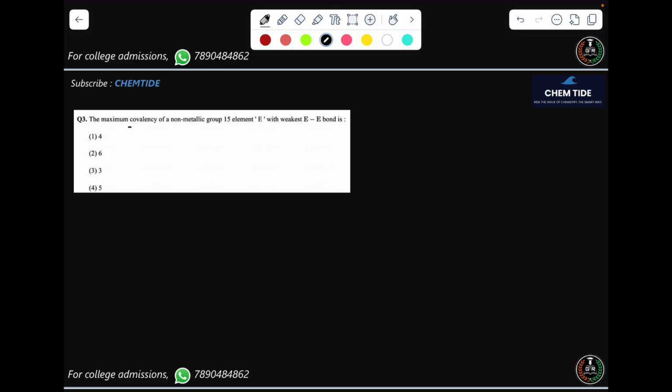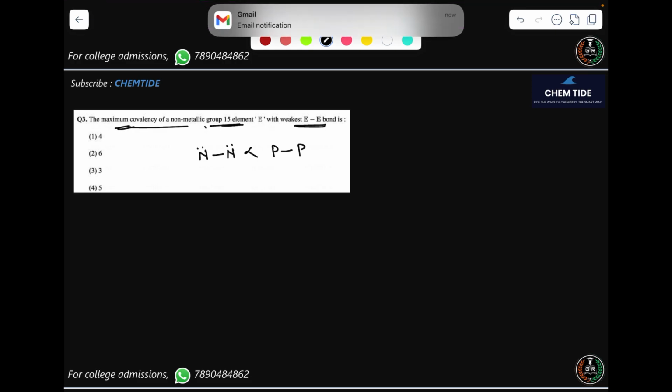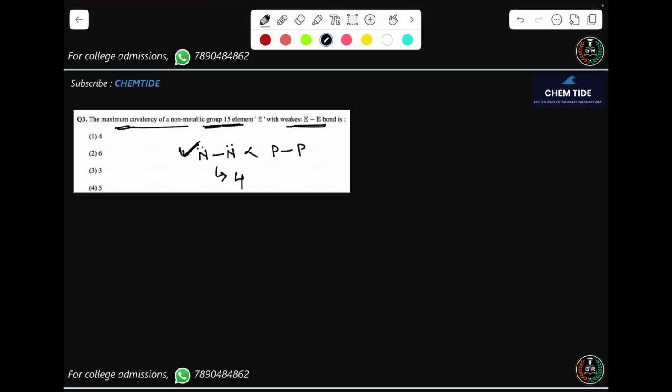The maximum covalency of the non-metallic group 15 element with the weakest E-E bond. Okay, so if we talk about nitrogen and phosphorus, the nitrogen-nitrogen bond strength is weaker than the P-P because of the lone pair repulsion. So they are asking the maximum covalency of the non-metallic group 15 element with the weakest bond. So this is the weakest and its covalency is only 4 because of the absence of d orbital.